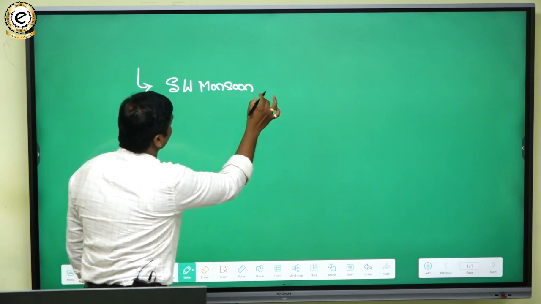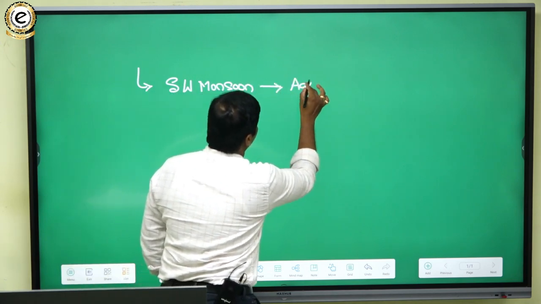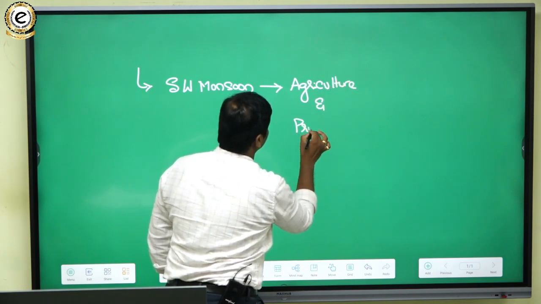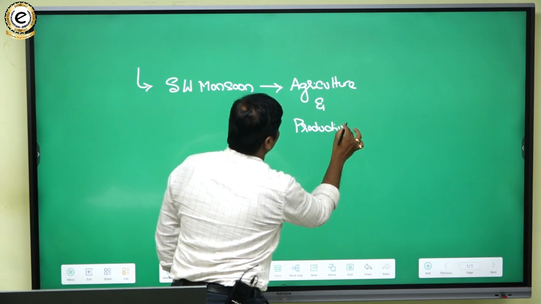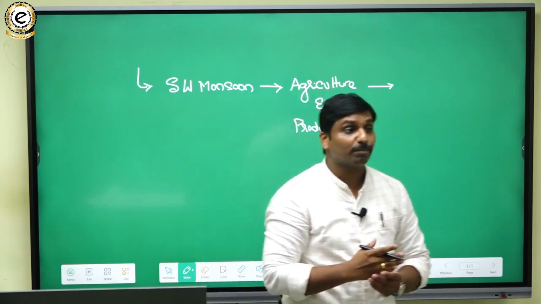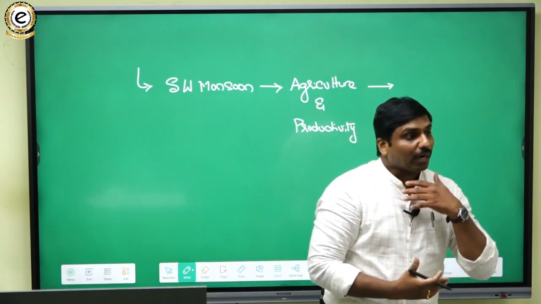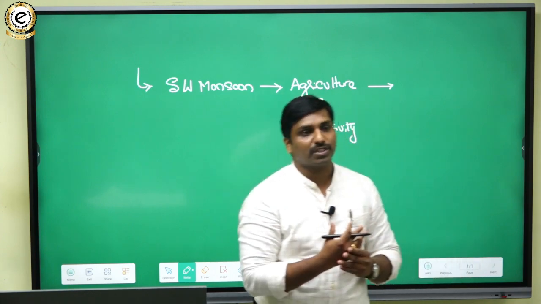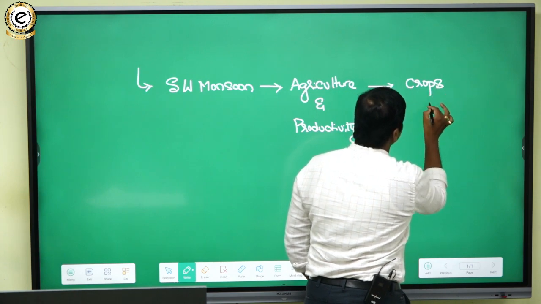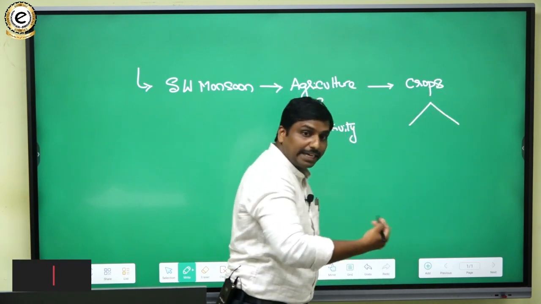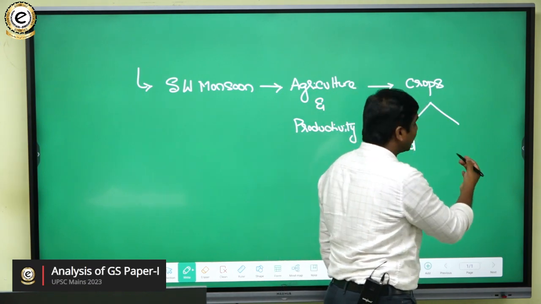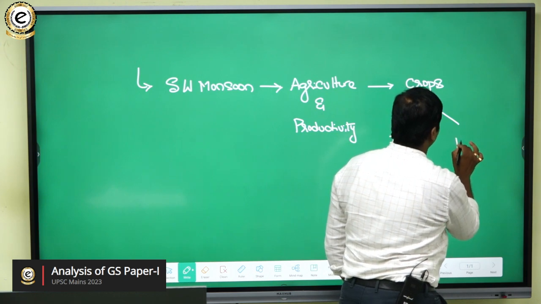When you interlink southwest monsoons with agriculture and agricultural productivity, you will get to know the type of crops produced there. What kind of climate, what kind of crops are grown in this region? You will be talking about the crops, and the crops will highlight the nature of food and their food habits.